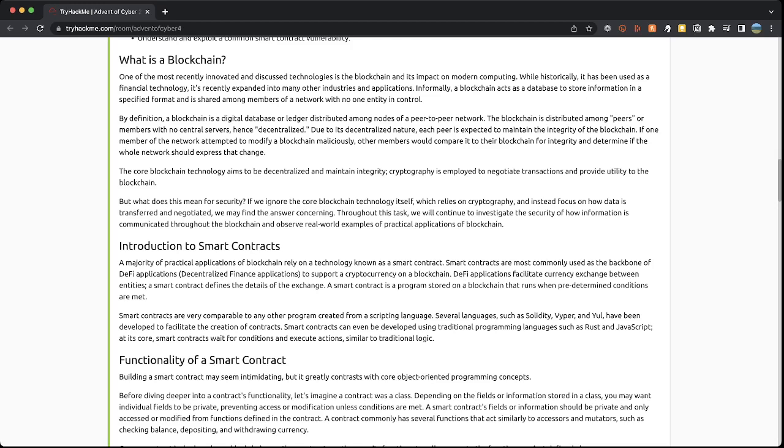Now it's crucial that all those peers maintain the integrity of the blockchain, because if one member of the network attempted to modify a blockchain maliciously, other members would compare it to their blockchain for integrity and determine if the whole network should accept that change. So again, the core blockchain technology aims to be decentralized and maintain integrity.